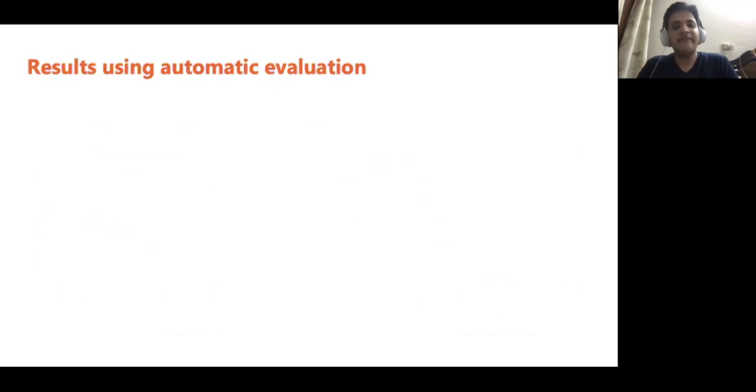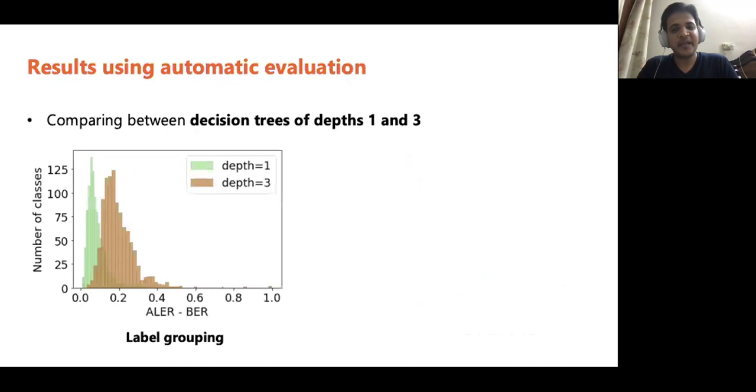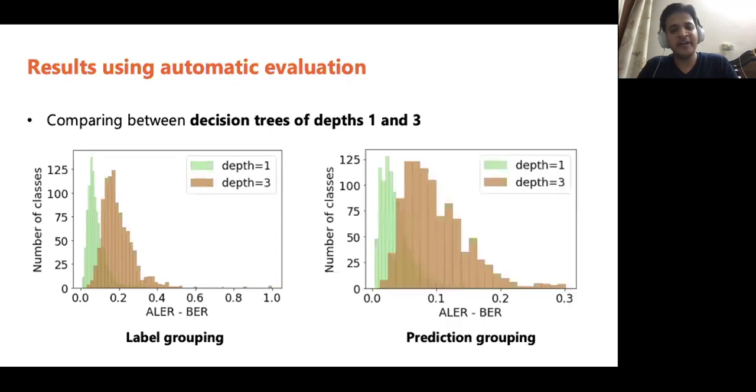In this slide, we compare the results using decision trees of depth 1 and 3. When inspecting the errors using label grouping, we observe decision trees of higher depth give better results. Similar results can be observed when we use prediction grouping.